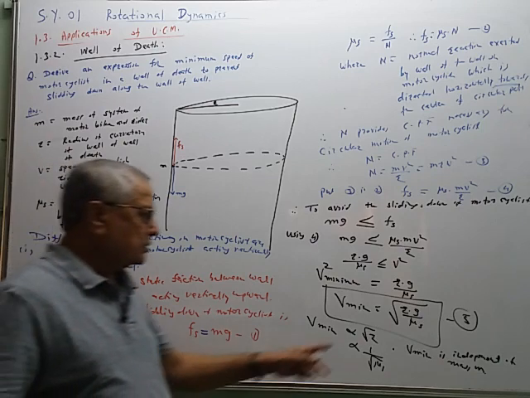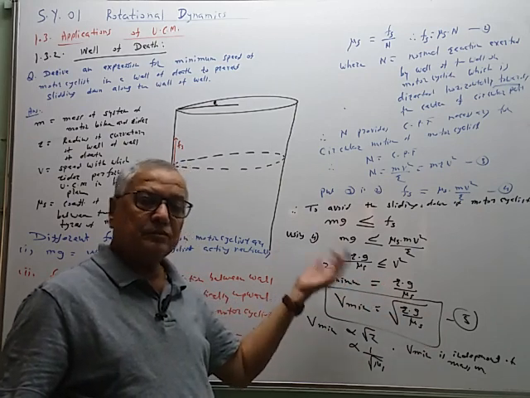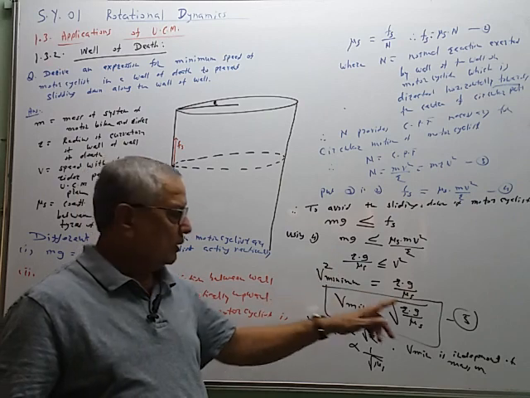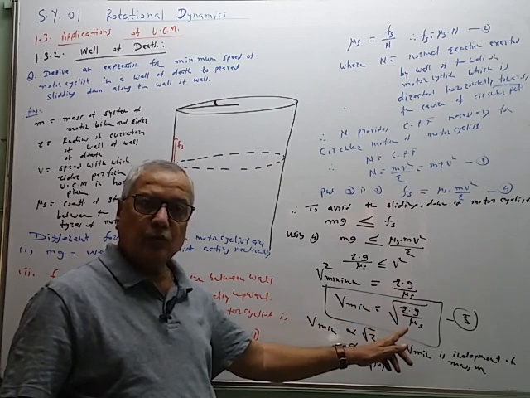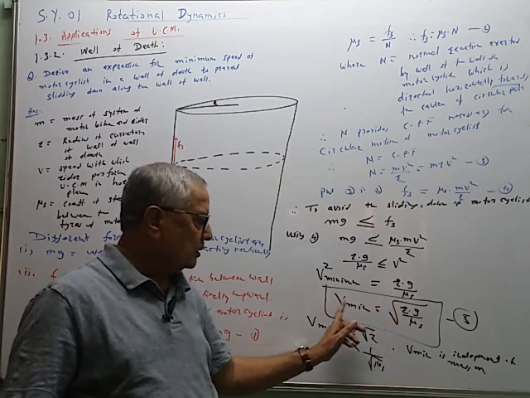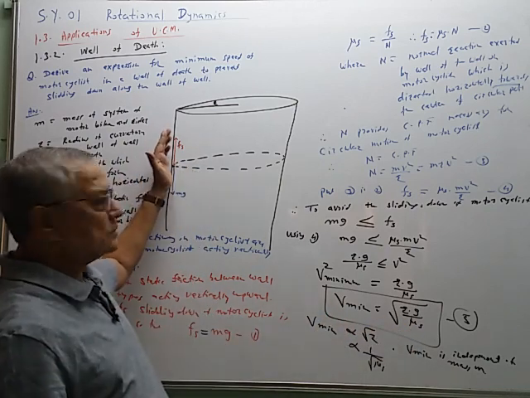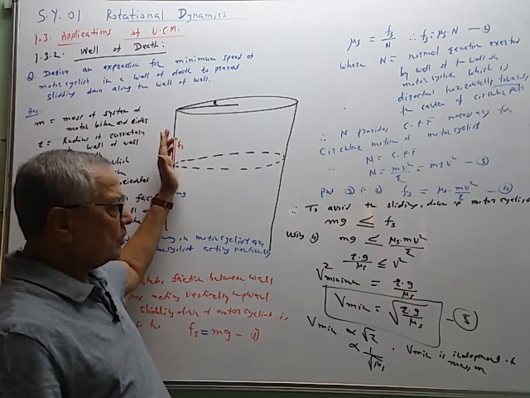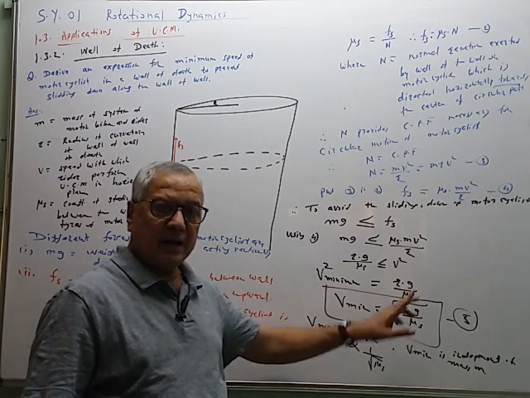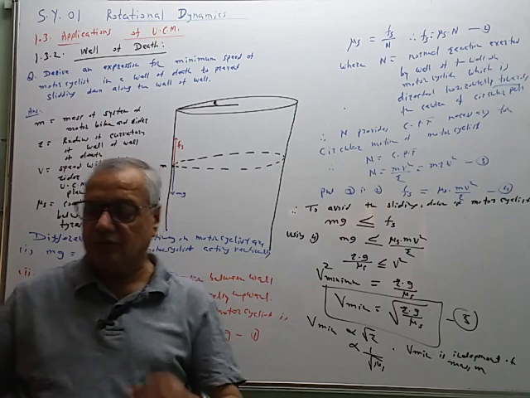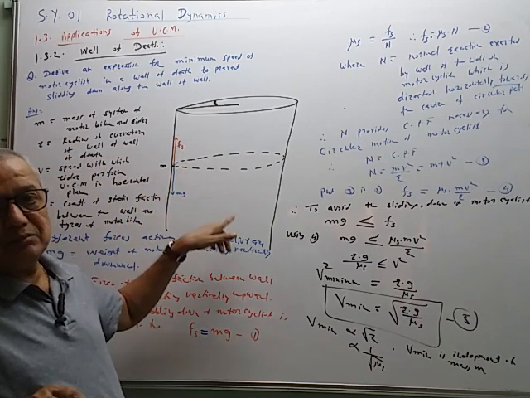So this equation is important. Last time we derived the expression for the maximum speed limit on the horizontal curved road. In that equation, mu s is in the numerator. So remember this, v max for the horizontal curved surface is directly proportional to the square root of mu. And for the vertical surface, the contact surface is vertical, while the contact surface was horizontal in the last case. So the position of mu s is important. r and g are common inside the root. So this is the second application.